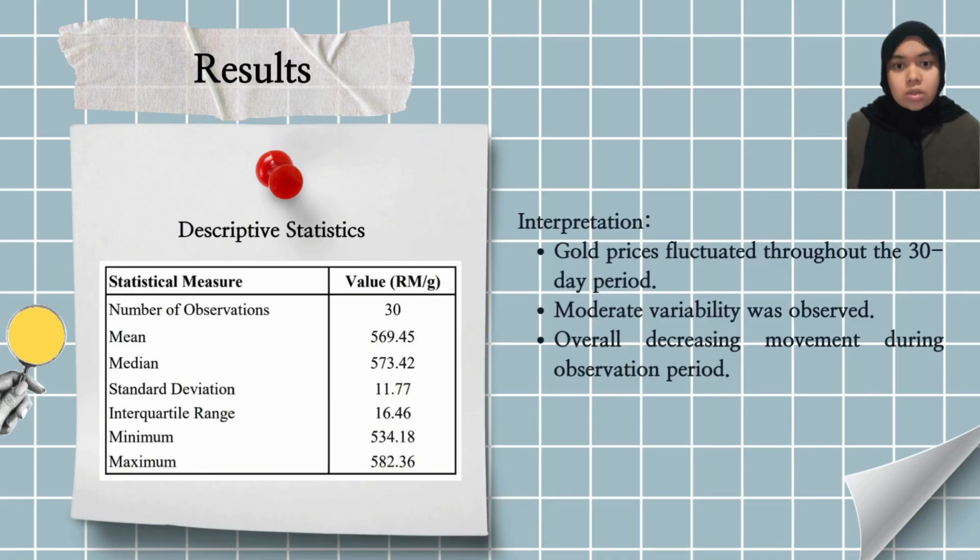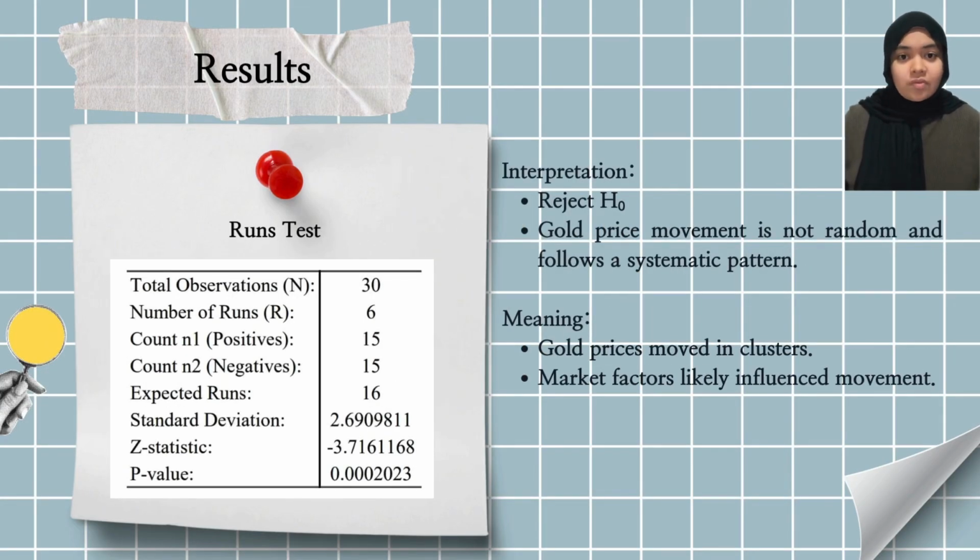Then, just by looking at these numbers on the slide, it is easy to see that gold prices generally move downward over the course of the month. Now, moving on to my next slide for objective 2, where we look at whether these price changes happen purely by random luck or follow a pattern.